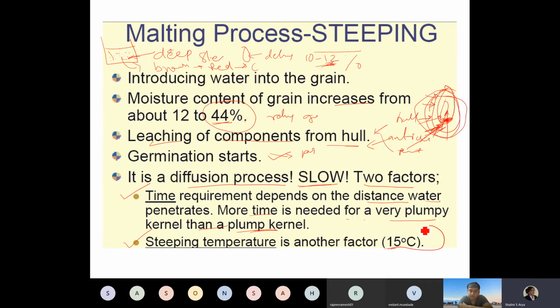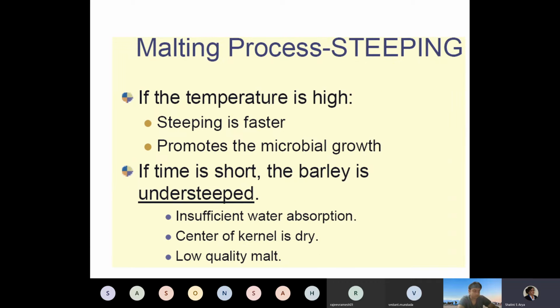Here, at 15 degrees Celsius, the temperature of steeping is low because it is carried out at a very slow speed. If you increase the temperature, it will be very rapid and uncontrollable. Also, the bad bacteria will start growing and fermentation will take place, and the sprouted grains will give you an off odor and off taste, which is not desirable. If the temperature is higher, steeping is so fast that one cannot control it.